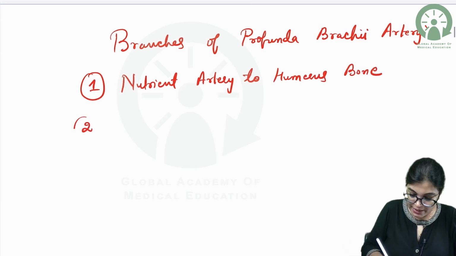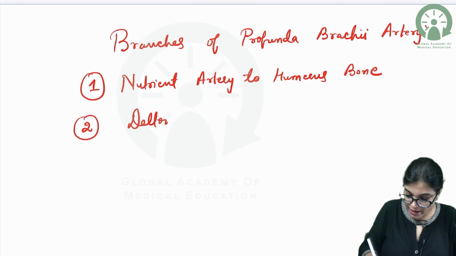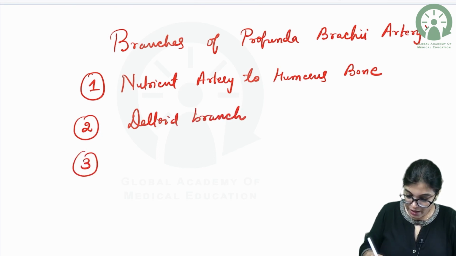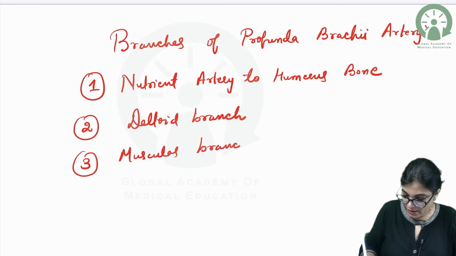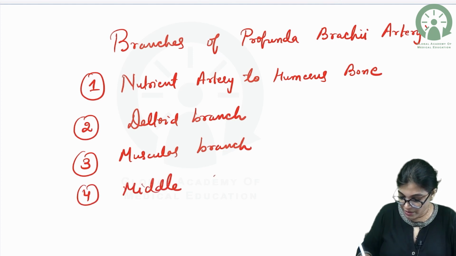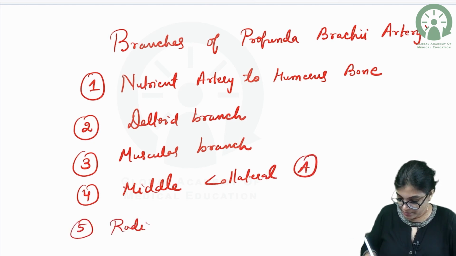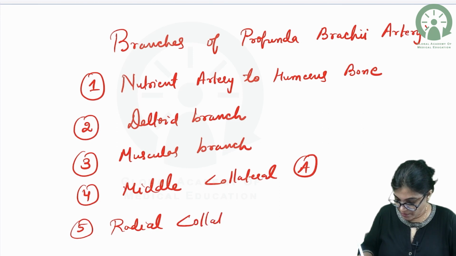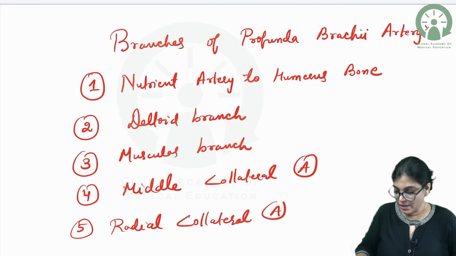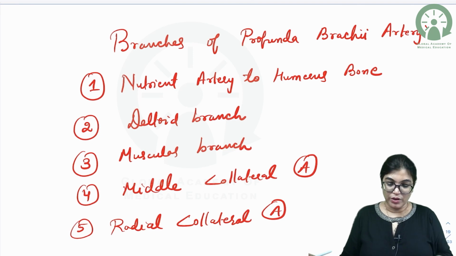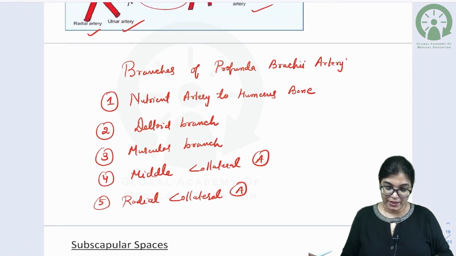Most of the time, it gives a deltoid branch, which goes in an ascending direction. It gives a muscular branch. It gives the middle collateral and radial collateral arteries.